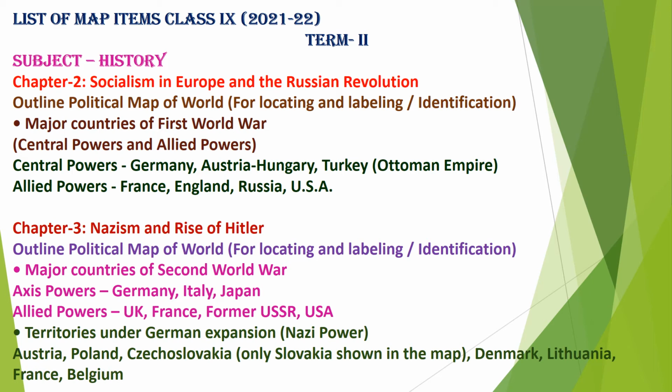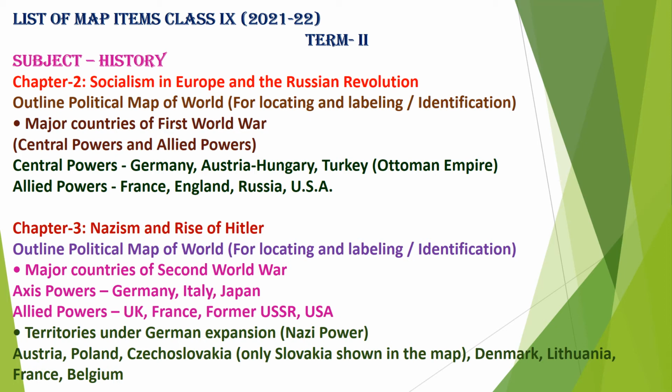Then chapter 3, Nazism and the rise of Hitler. Again, an outline political map of the world will be given to you and you have to locate, label or identify the place. Then major countries of the Second World War, that is Axis powers: Germany, Italy, Japan; Allied powers: UK, France, former USSR and USA. Territories under German expansion, Nazi power, that is Austria, Poland, Czechoslovakia. In that only Slovakia will be shown in the map. Denmark, Lithuania, France and Belgium will be asked in the map.